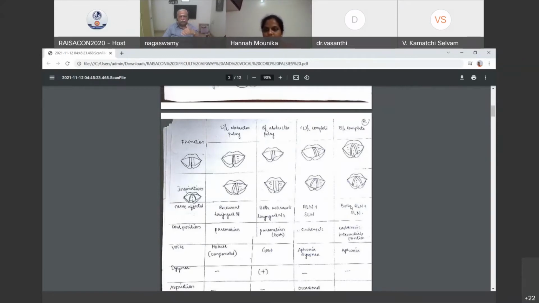So after mentioning all these things, the question says you have to draw the views of the palsies as per the laryngoscopic view. For that, you draw all the pictures, and then you can go on to describe each one and describe how it is sitting. In that way it can be completed, but otherwise this is a beautiful presentation.